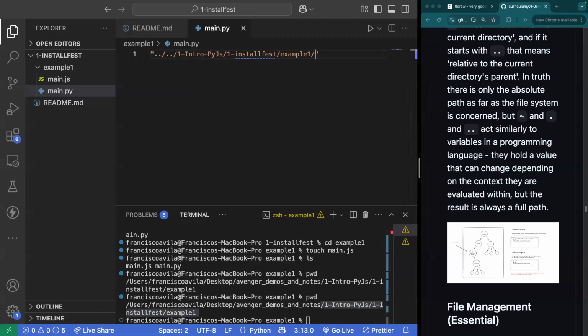Yeah, it answers the question. So I guess if you're sharing, for example, if you shared that with me, I would have to follow the exact path leading up to that point for it to work on my machine. Is that what you're saying? Right. The correct folder structure would have to be the same. Awesome. All right. Any other questions?